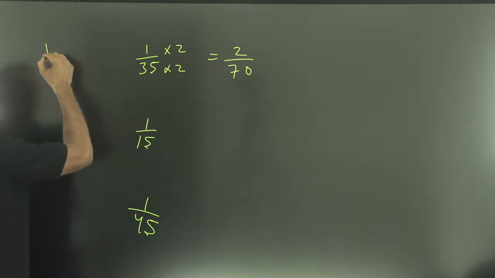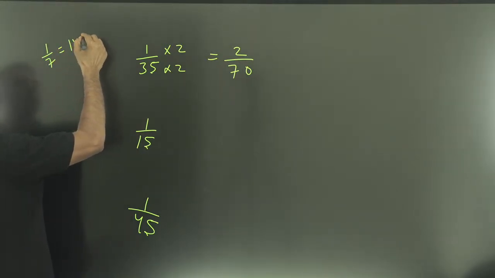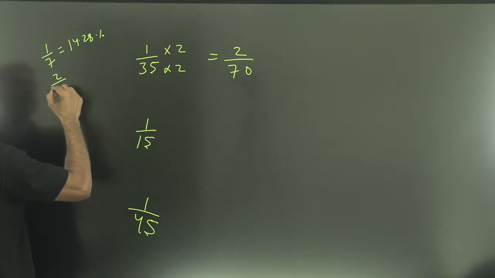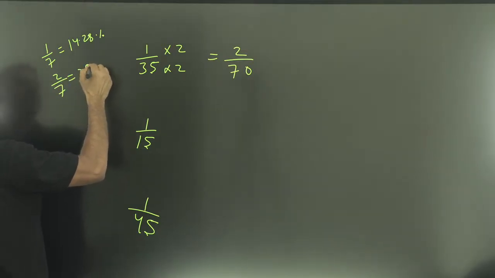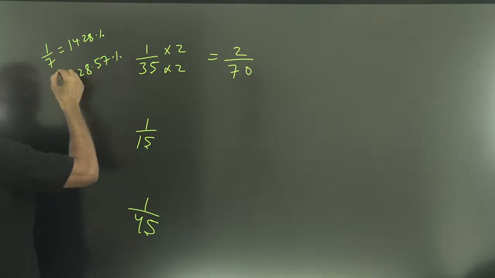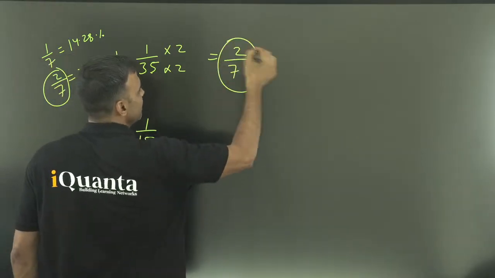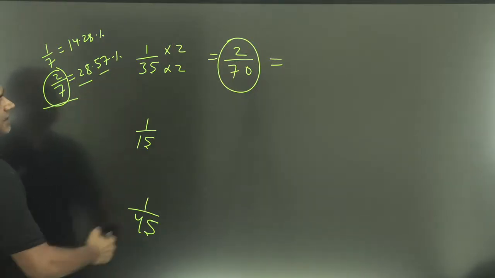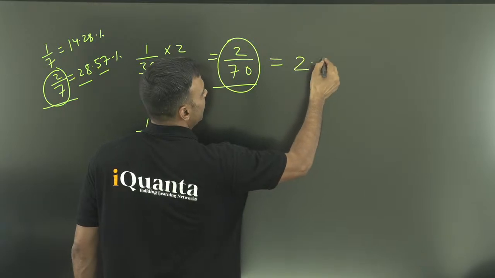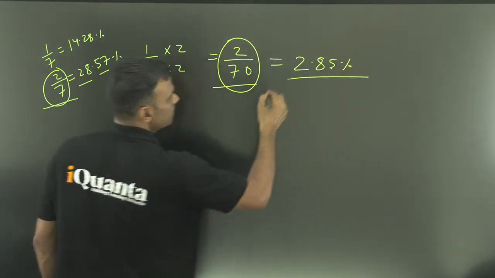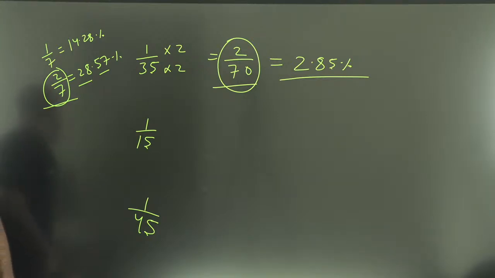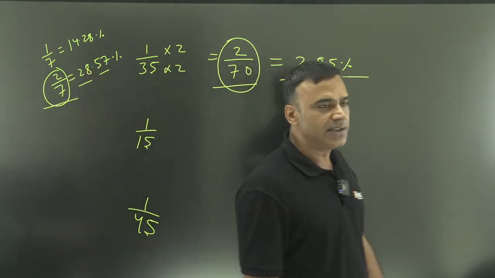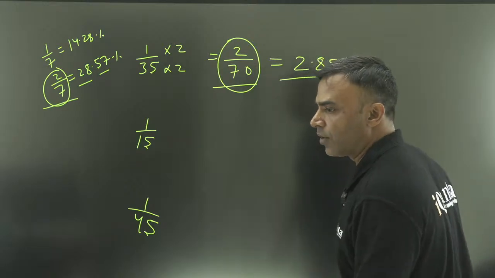Now we already have 1 by 7 as 14.28%. We already have 2 by 7 as 28.57%. Now you tell me, if you have 2 by 7, can you calculate 2 by 70? Will it be a lot of effort? Think about that. So 2 by 7 is 28.57. So 2 by 70 will be 2.85%. Whenever there is a multiple of 5, either in numerator or in denominator, you can still follow the same process.